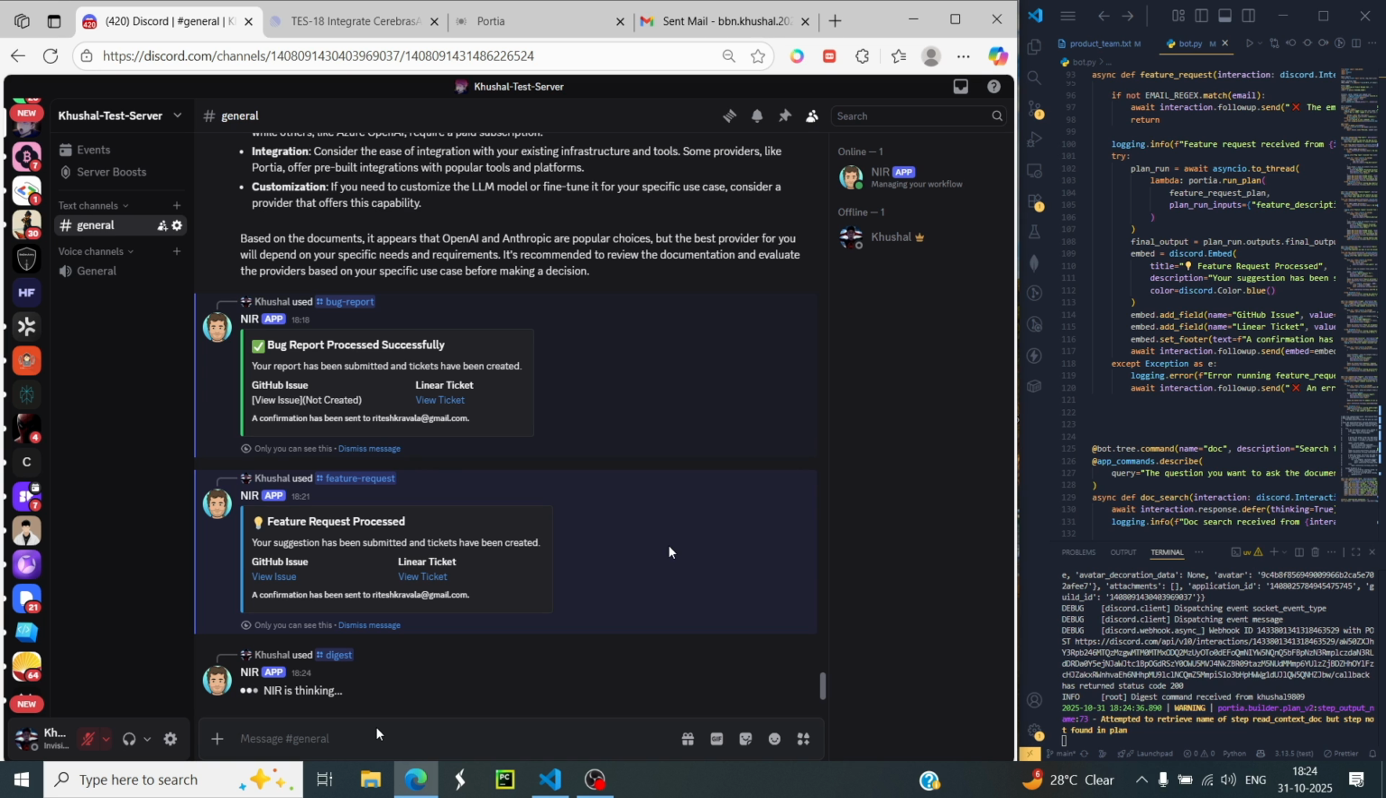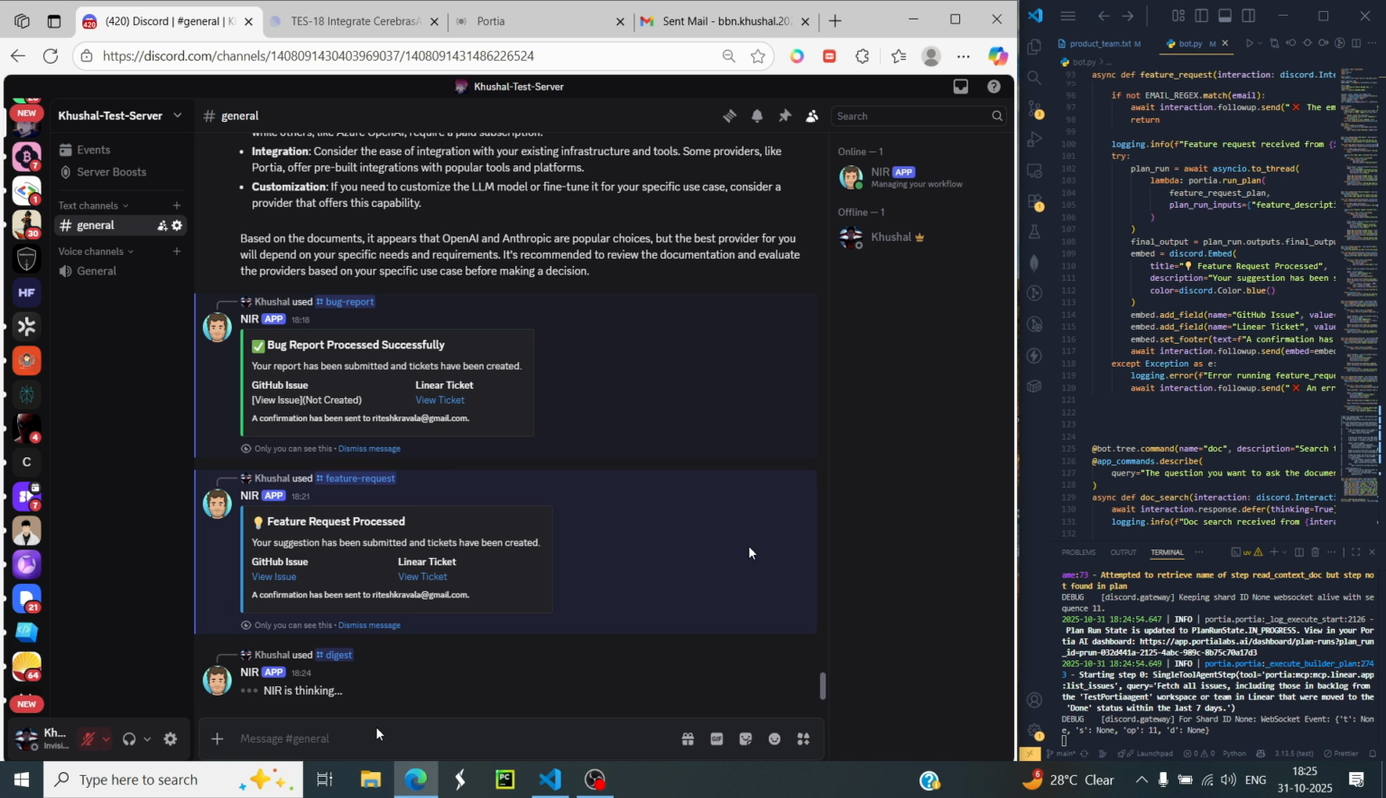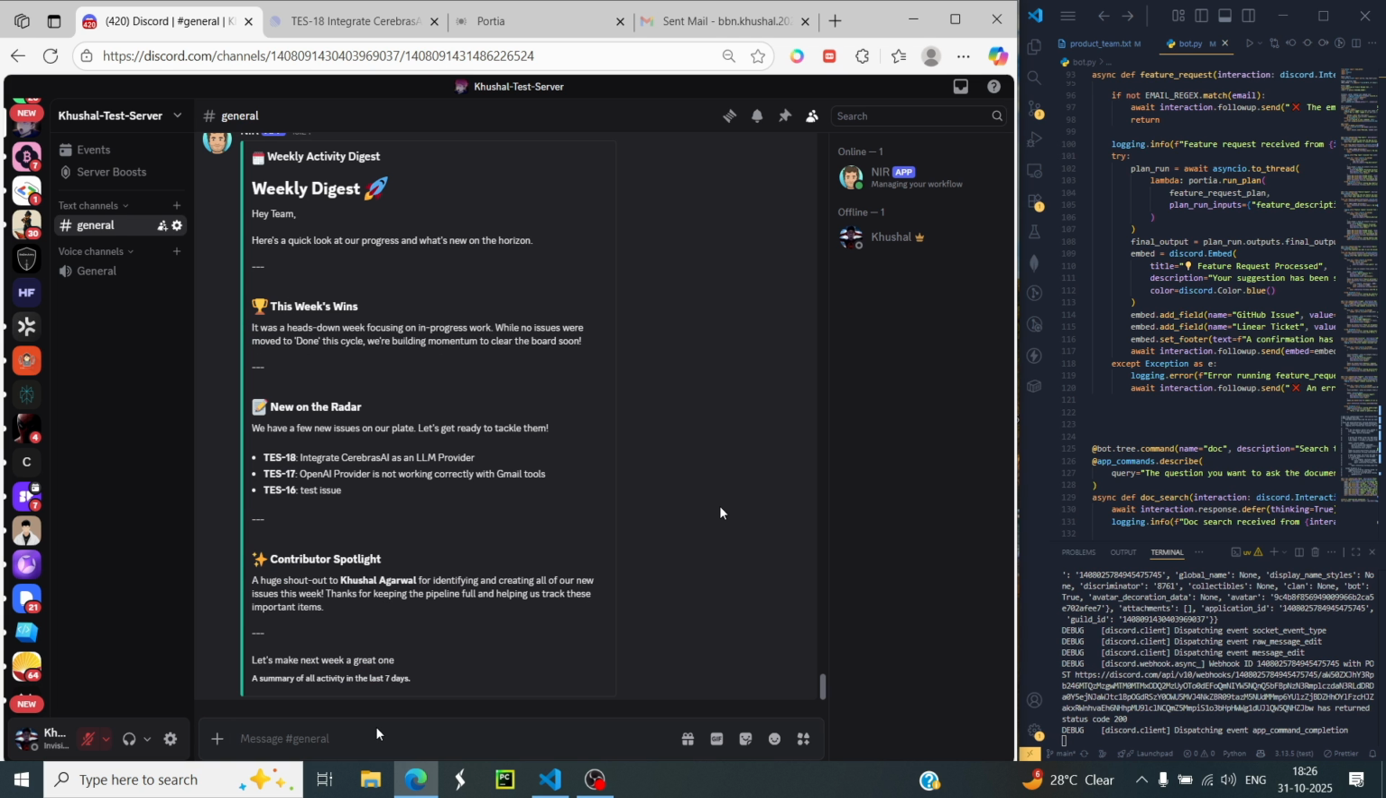So our AI agent does that for the product manager, and it also creates a Notion document where it again lists down everything which happened during this week, and it also plans out the roadmap for the product, saying what could be improved and what is the next milestone the team has to achieve. Yeah, so we got our weekly digest which says that this week we have done these things, what is new on the radar, and it also gave us a contributor spotlight, which appreciates the contributor, the top performer, or whatever a product manager does.